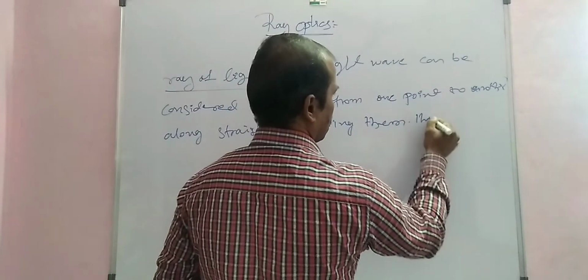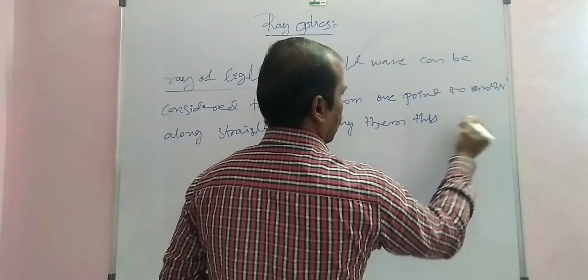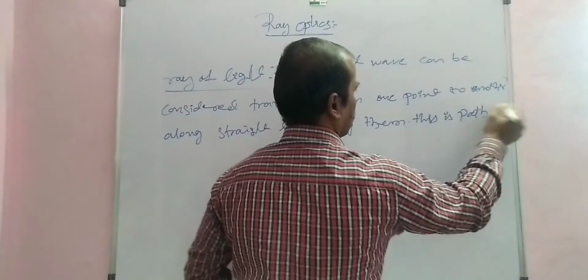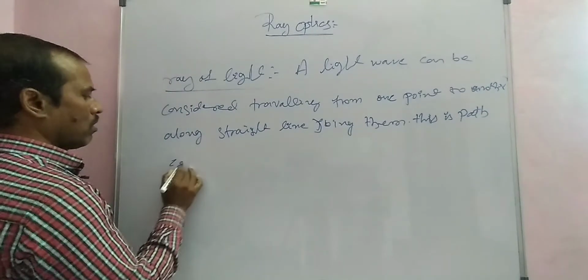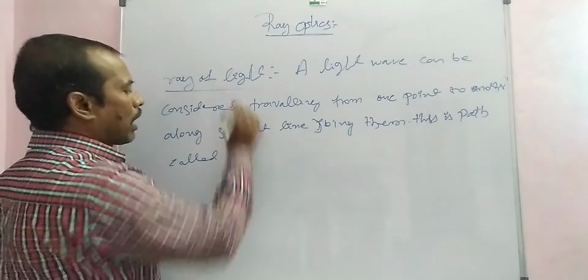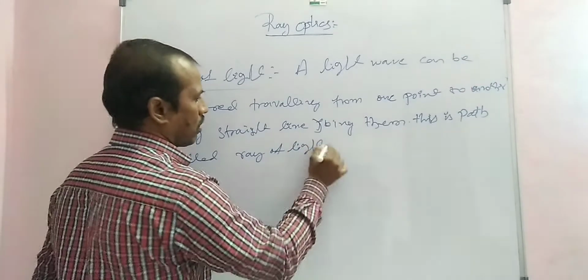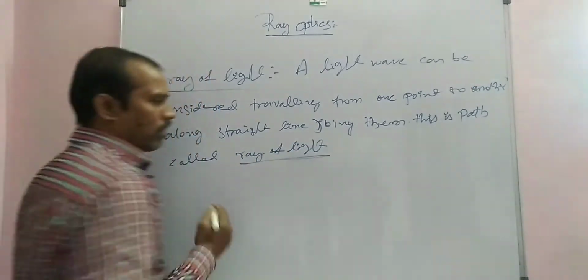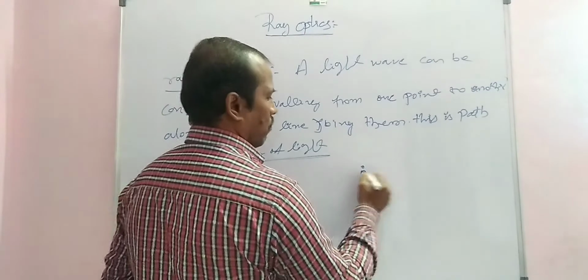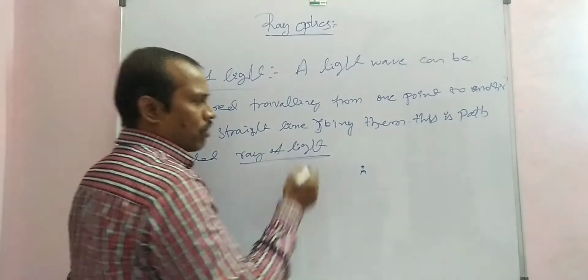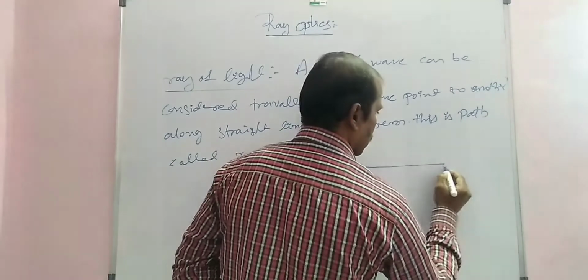This path is called a ray of light. For example, the light wave travels from one point, say point A, to another point, say point B.